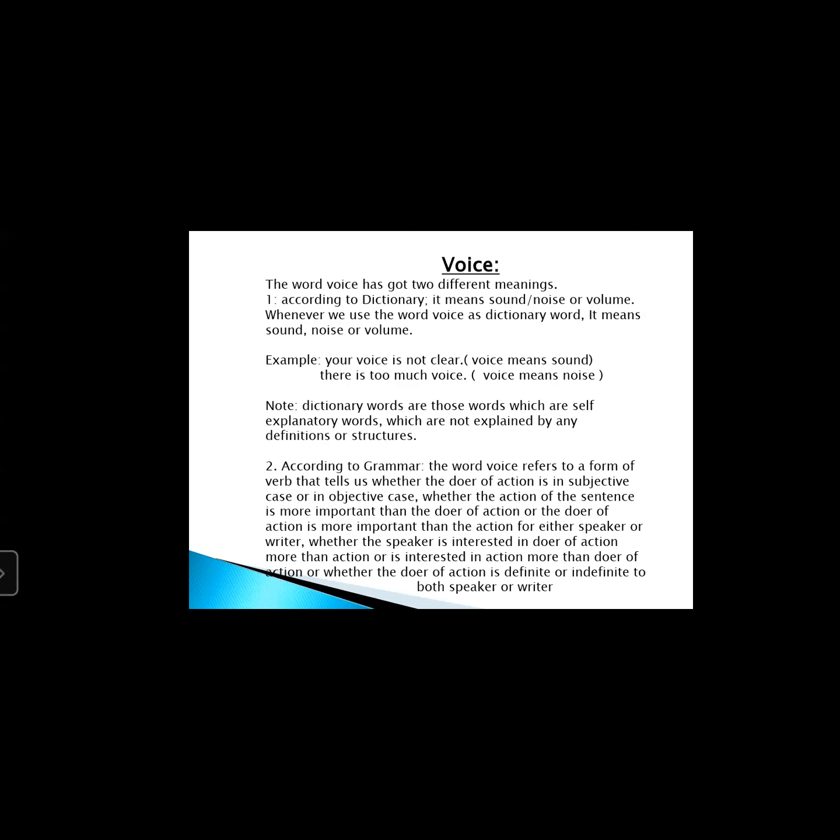If I say, I went to school, it is simple past tense. If I say, I go to school, it is simple present tense. If I say, I will go to school, it is simple future tense. So except go, went, and will go, there is no other change in the sentence.